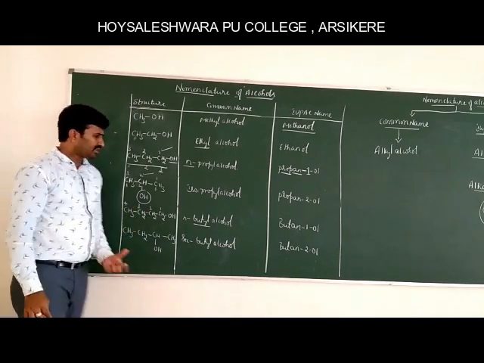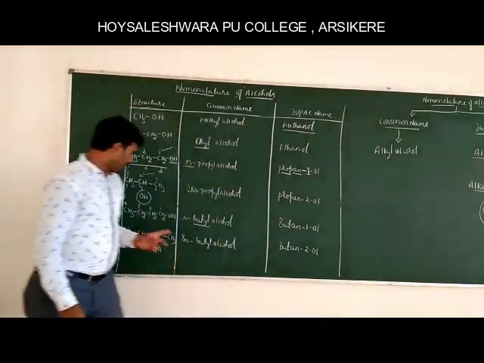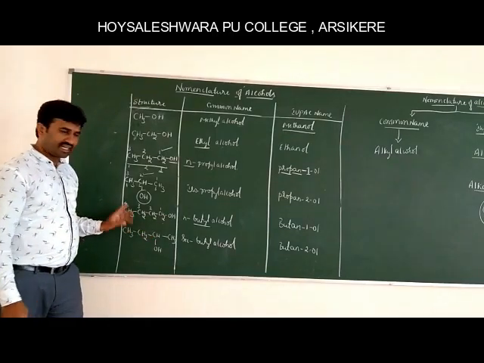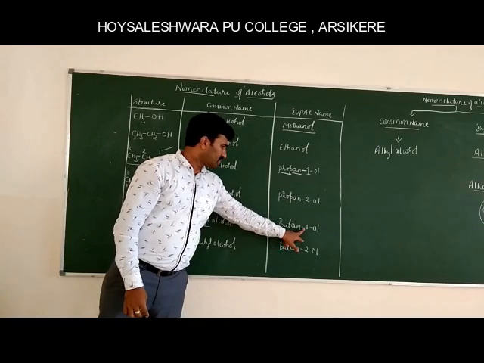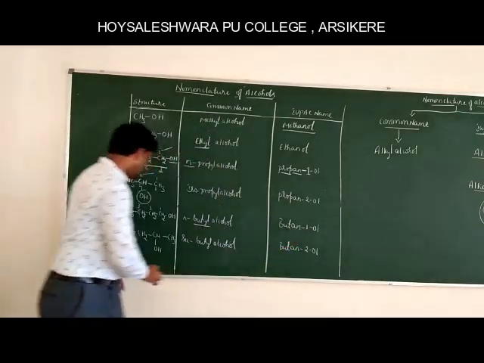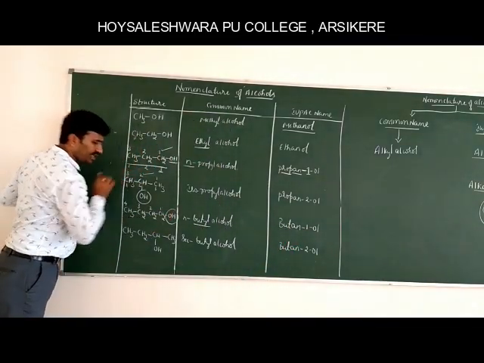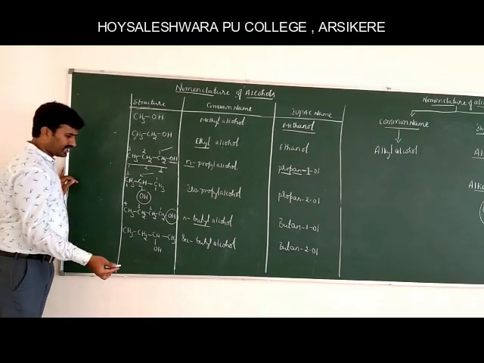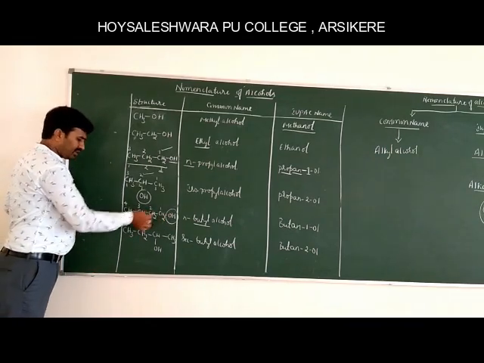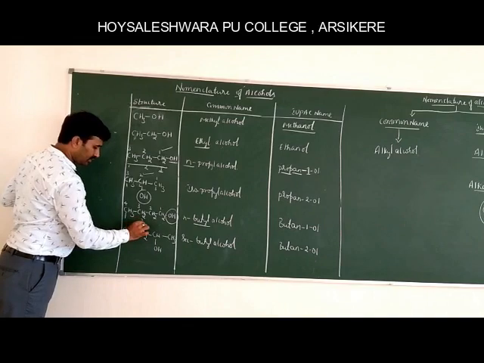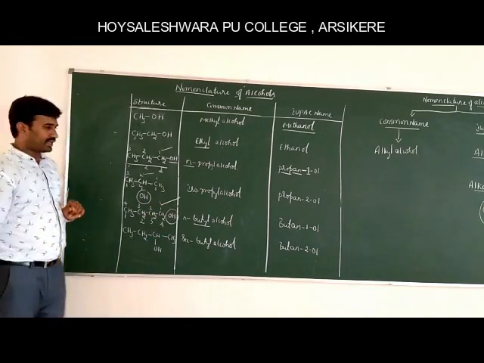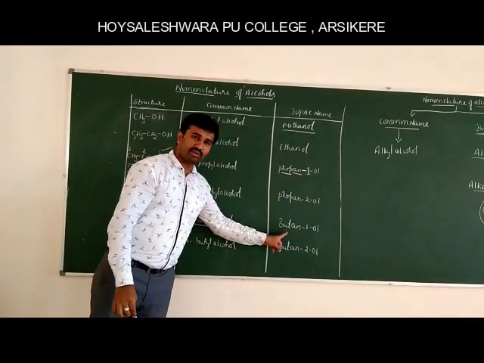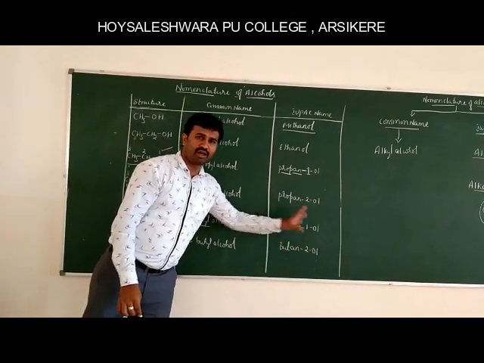The root word for this is but. The presence of a single bond between the carbon atoms gives 'an', separated by a small hyphen. The 1 indicates the position of the hydroxy group, which is the least locant. From this side it is 1, from this side it is 4. We have to select the least locant. Therefore, the correct IUPAC name for this compound is butan-1-ol.